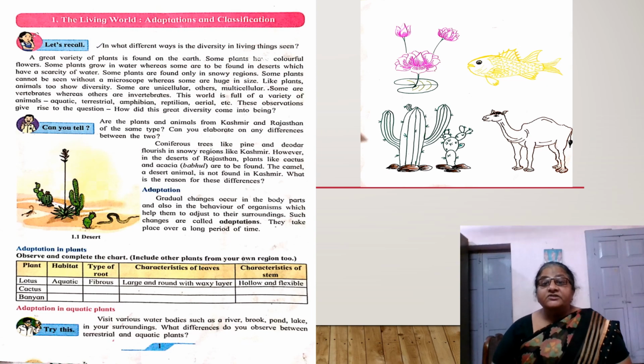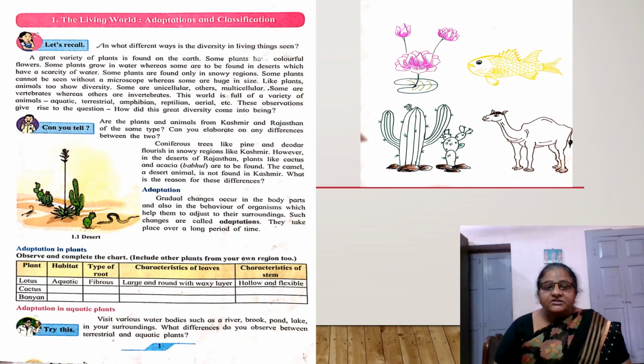We have lungs for breathing, but fishes have gills. The presence of gills means they can take oxygen which is dissolved in water. So these are the differences between us and fishes.